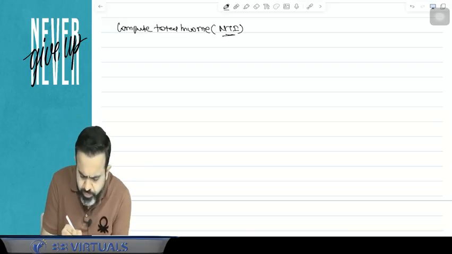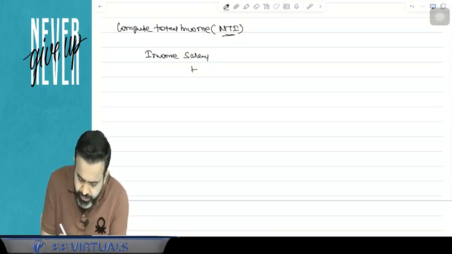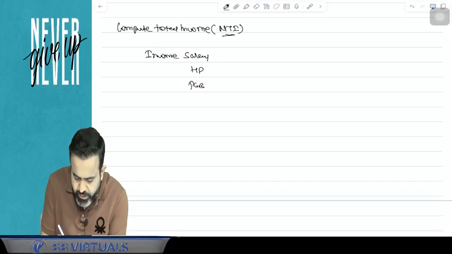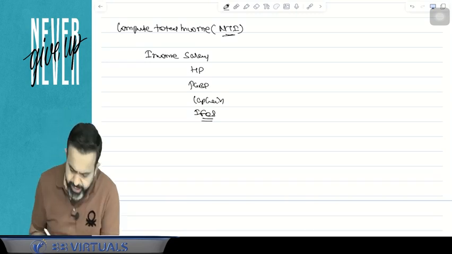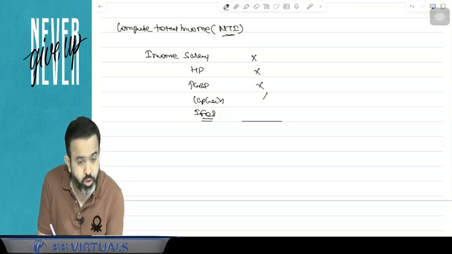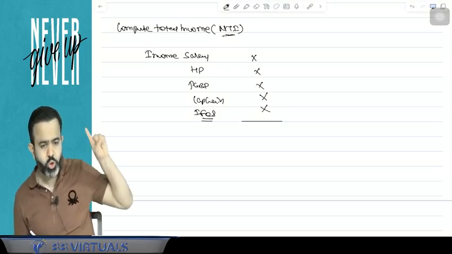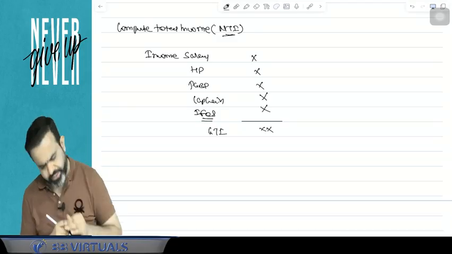Guys, for total income, first take the income from salary. After that, house property income. After that, PGBP income, capital gain income, income from other sources. And this total of the 5 heads of income is known as the gross total income.